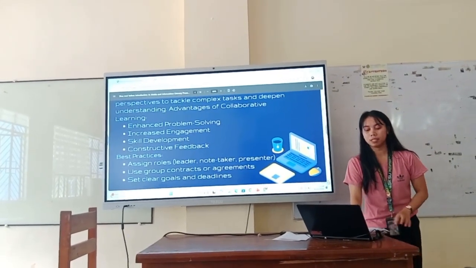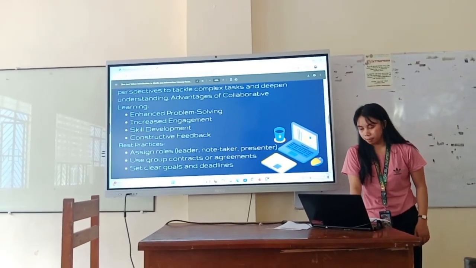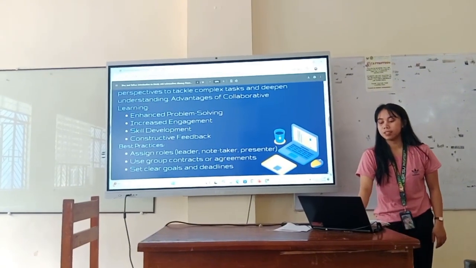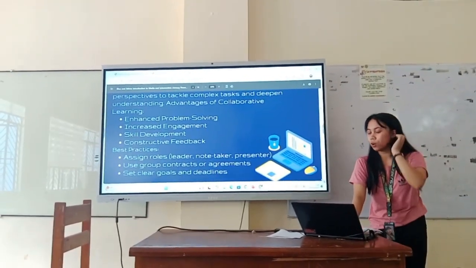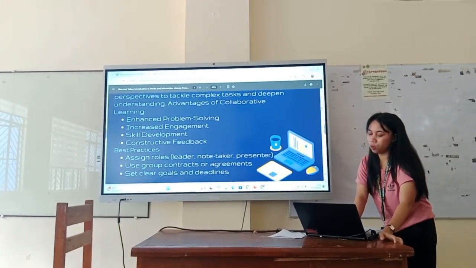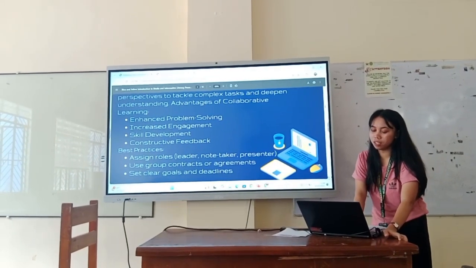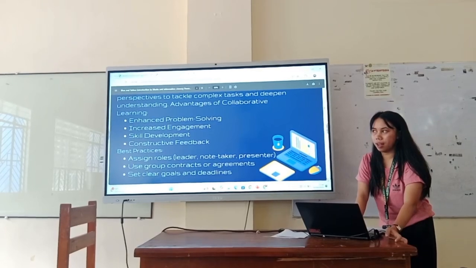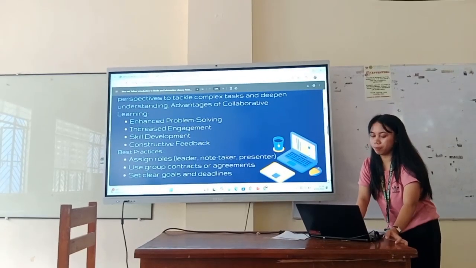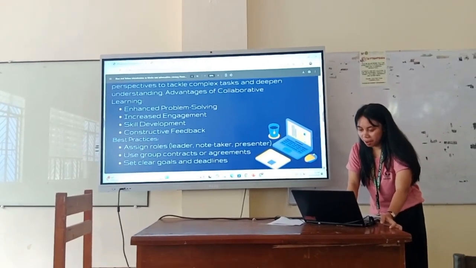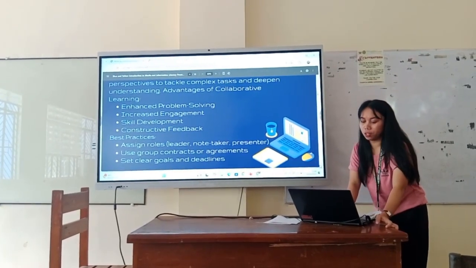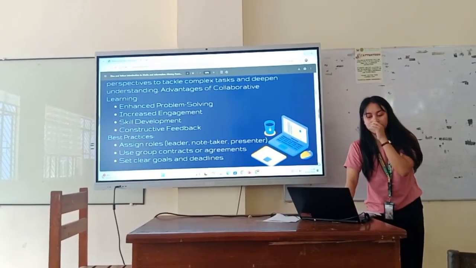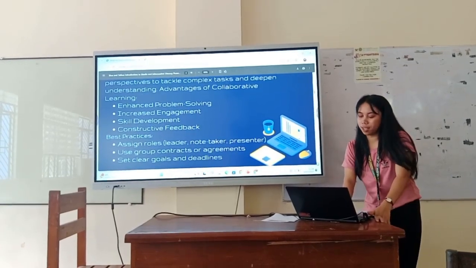So ito yung mga best practices: assign roles, like ito yung for example yung leader, kung ano ba yung roles ng leader at ng mga other members. Use group contracts or agreements, set clear goals and deadlines.